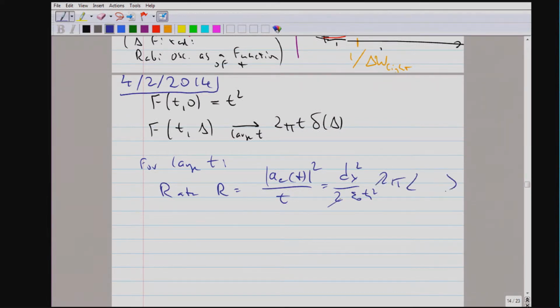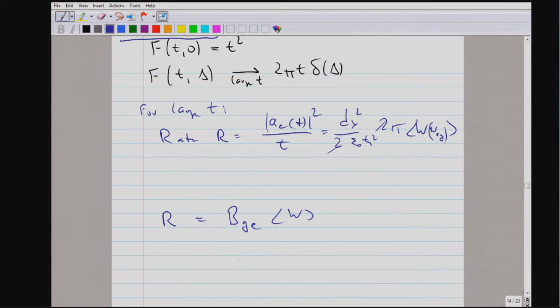And then we have from the delta function the spectral density at zero detuning, which is the spectral density at the resonance frequency. So we have a rate equation now: the rate is the B coefficient, Einstein's famous B coefficient, times the spectral density.